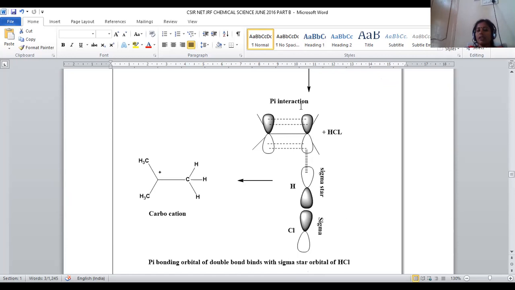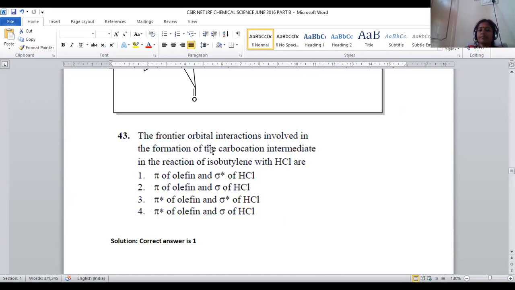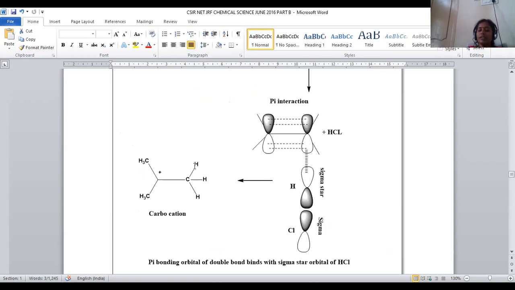So the pi orbital of isobutylene and the sigma star orbital of HCl interact, so that H will be abstracted here, and we get a carbocation. Carbocation will be originated. They are asking about the carbocation only. During the formation of the carbocation, what kind of frontier orbital interaction occurs between isobutylene and HCl? The pi orbital of isobutylene and the sigma star orbital of HCl combine, so that we get the carbocation intermediate.